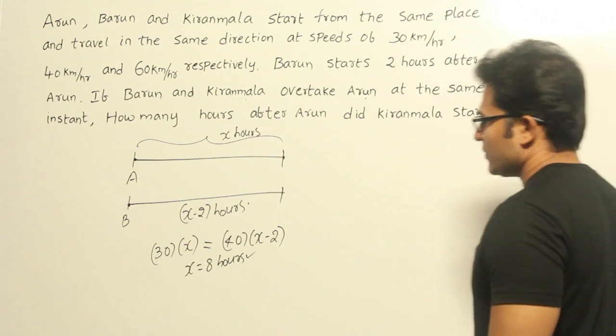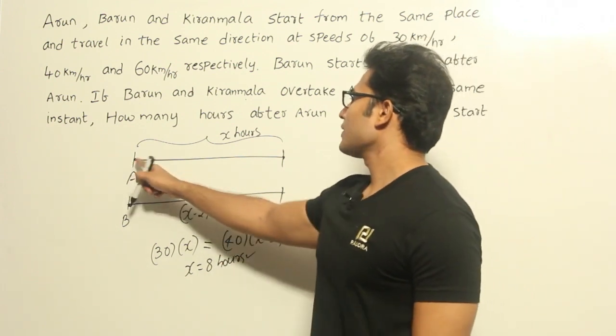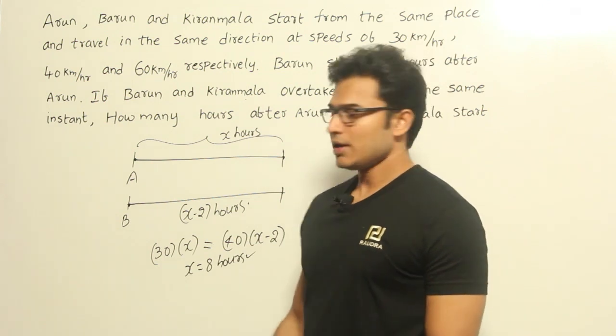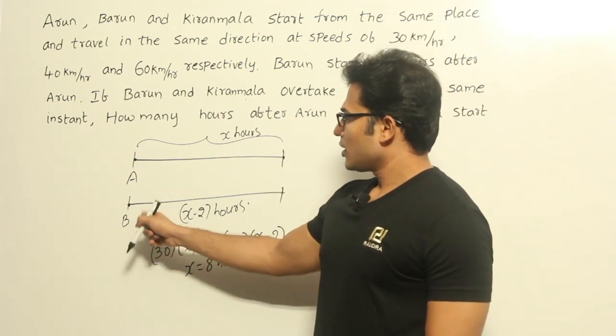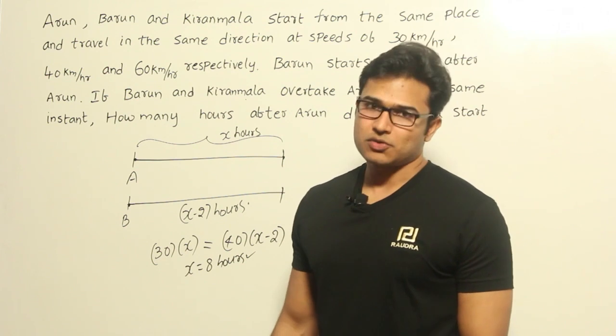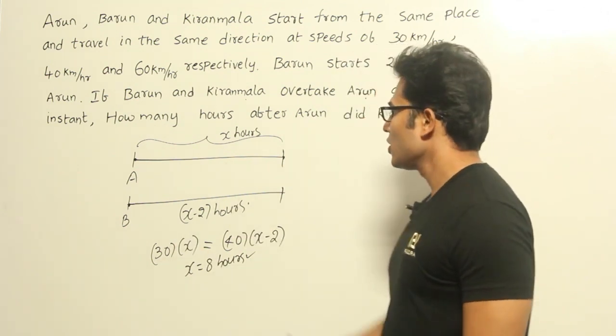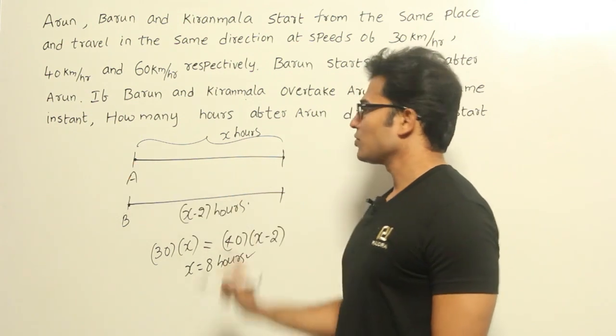So now it means that Arun is going to travel for a total of 8 hours before he is caught up by Barun, right? Now if Kiranmala also has to catch Arun, then he too has to cover the same distance. Now let's try to find out the total distance covered by Arun.